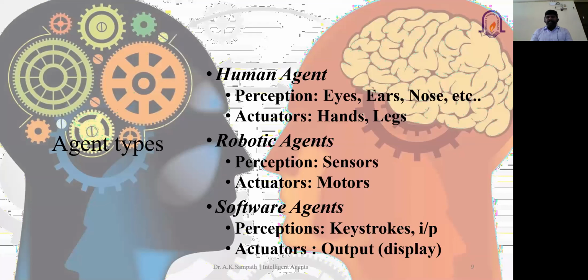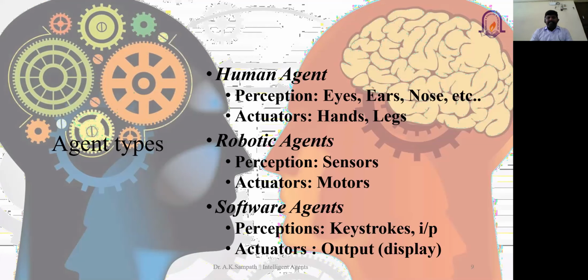Similarly, when we talk about actuators, these are the parts used to move from one place or do some actions, might be the hands, legs, and other elements. When you talk about robotic agents, the perception could be sensors and cameras, which take the place of eyes. Actuators could be motors, artificial limbs, and connected fingers. All these actuators are part of the robots.